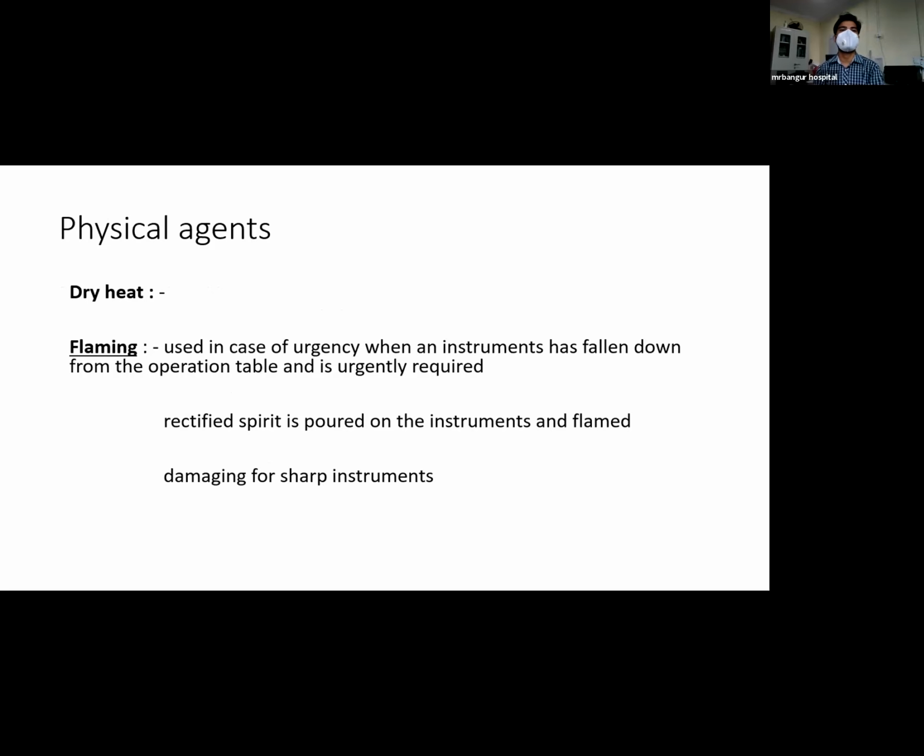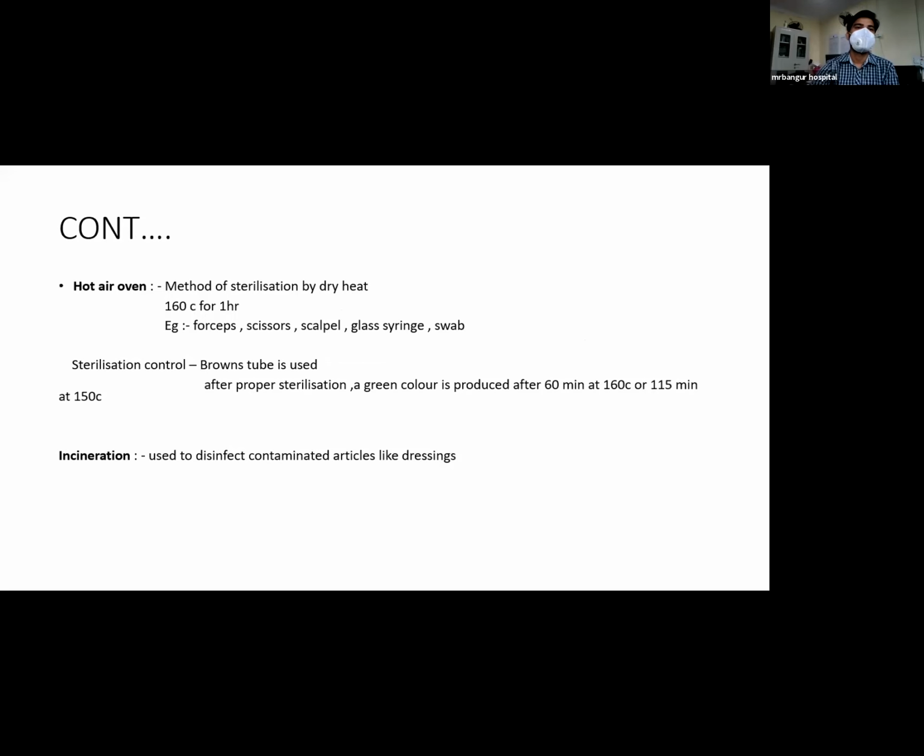Now coming to the physical agents, flaming. It is used in case of urgency when an instrument has fallen down from the operation table and is urgently required. In this case, rectified spirit is poured on the instrument and flamed. But it is damaging for sharp instruments, as it decreases the sharpness of the instrument. Hot air oven. It is a method of sterilization by dry heat. In this case, instrument is kept in a hot air oven at a temperature of 160 degrees Celsius for 1 hour.